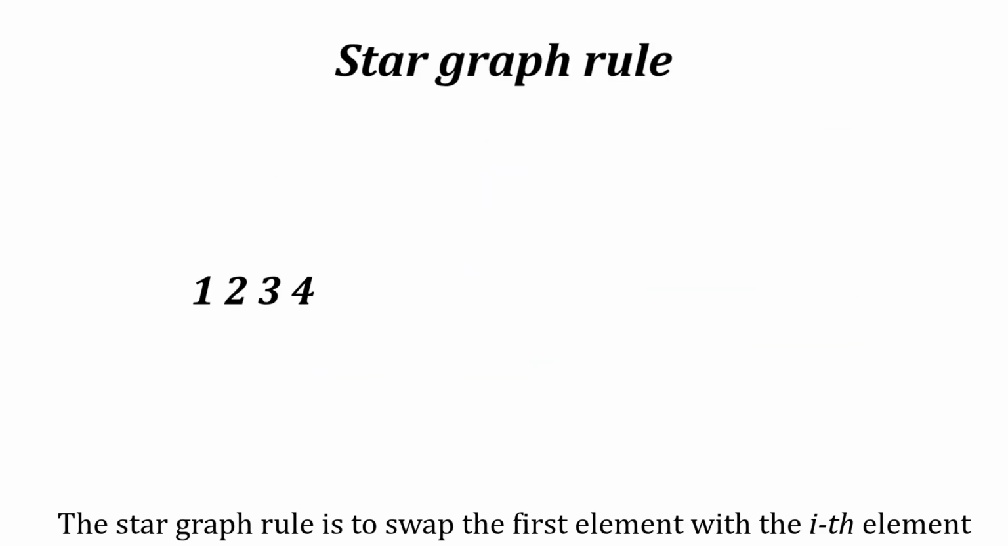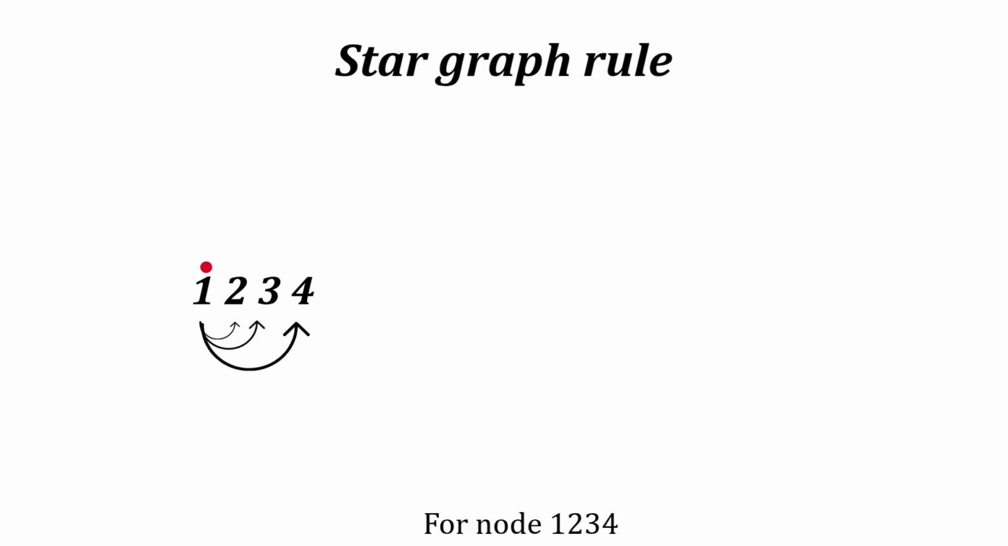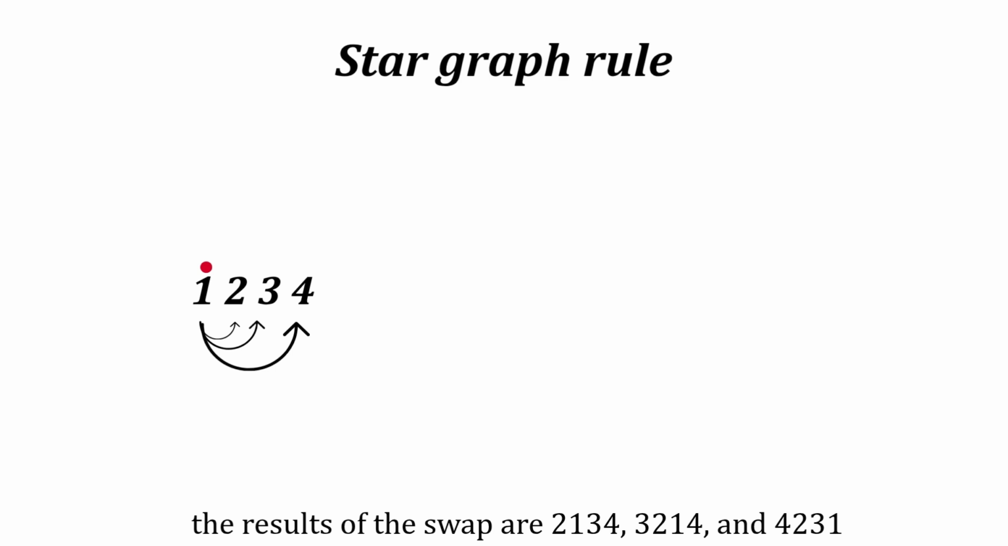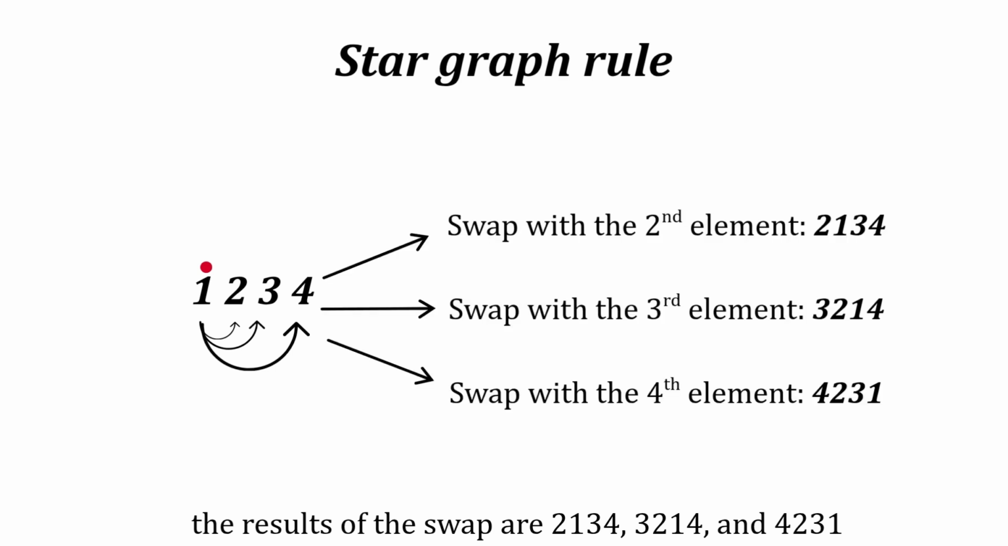The star graph rule is to swap the first element with the i-th element. For node 1, 2, 3, 4, the results of the swap are 2, 1, 3, 4; 3, 2, 1, 4; and 4, 2, 3, 1.